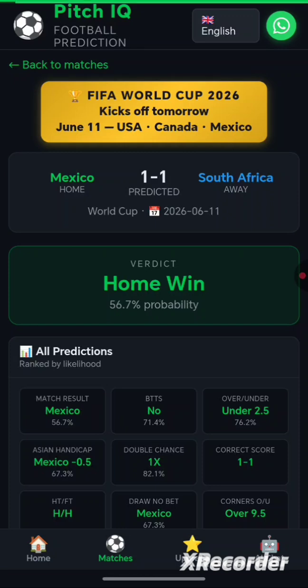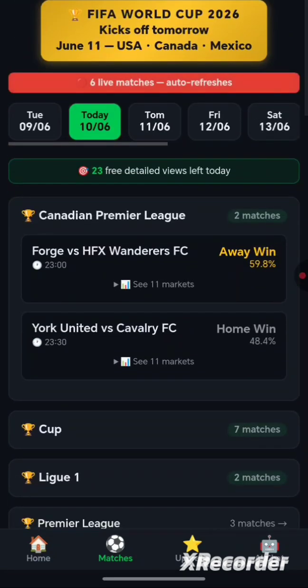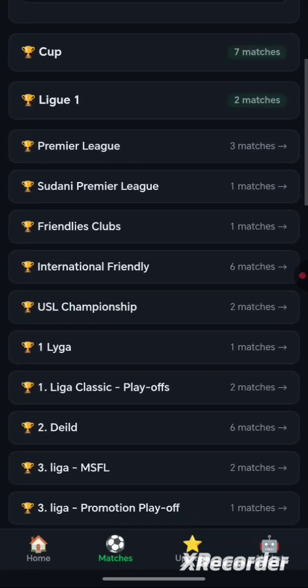So focus more on today's prediction, especially when the match is about 1 hour to start. All the information about that match is available if it is there on the internet. This app will automatically update it and then give you an accurate prediction. So that is my advice.